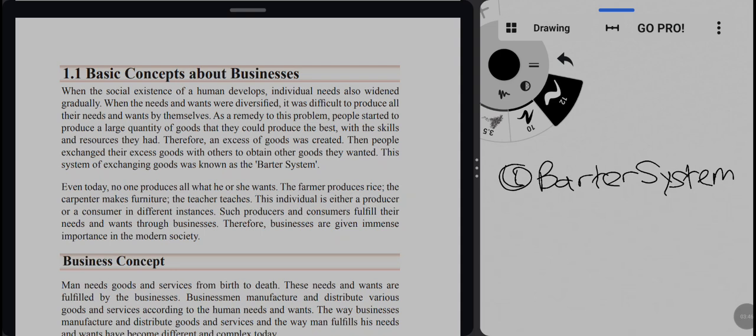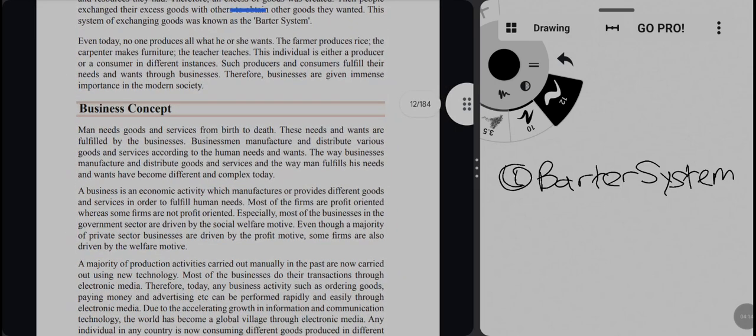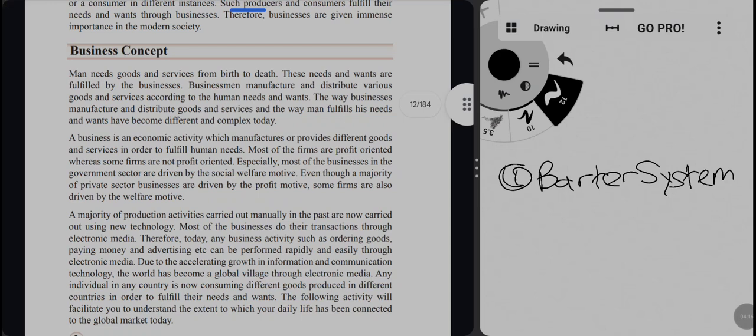So the first concept is the barter system. Even today no one can produce all the things they want. For example, the farmer produces rice, the carpenter makes furniture, the teacher teaches, like that. So each individual is either a producer or a consumer in different instances. Just go through these paragraphs and take the ideas.